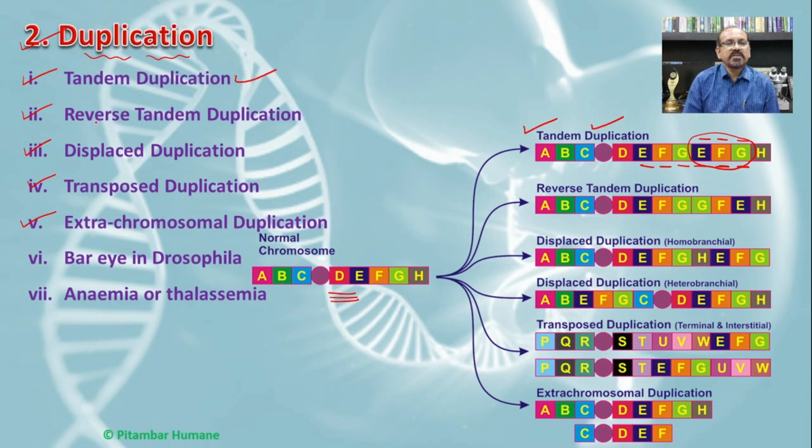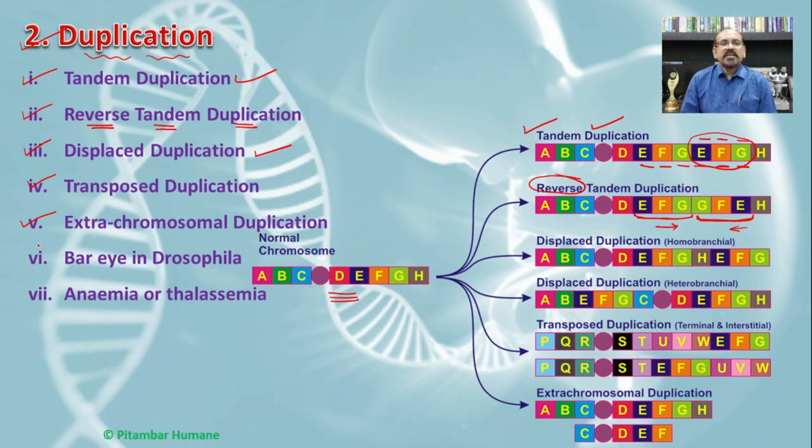The second type of duplication is reverse tandem duplication. So if we compare this one, EFG is the sequence which is repeated here but in a reverse direction. So from here it is EFG and from here EFG. So the duplicated part of the chromosome is in a reverse direction just next to its part. Such a type of duplication is known as reverse tandem duplication.